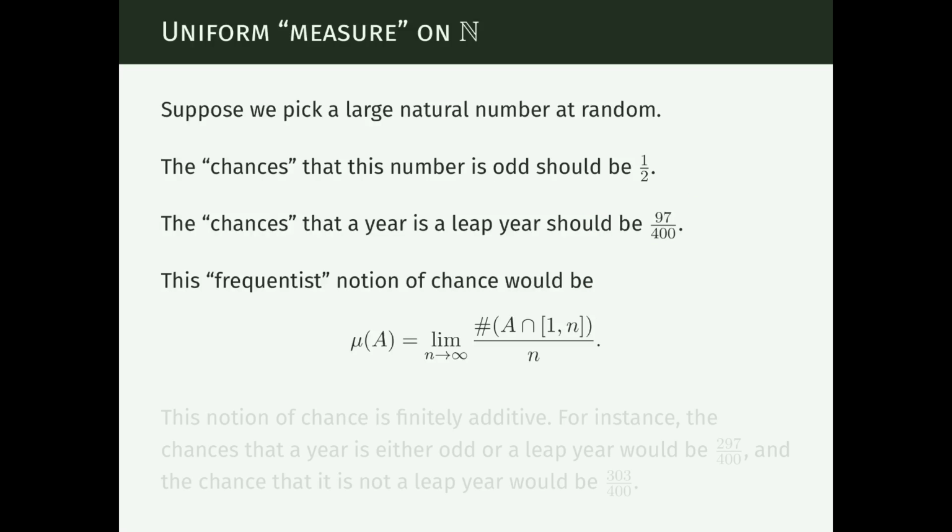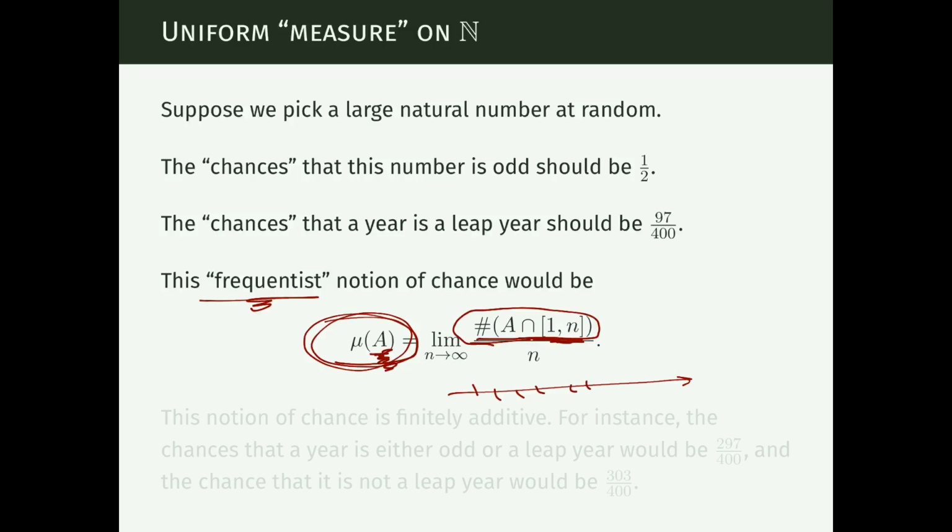So as I said in the beginning, this is in some sense a frequentist notion of chance. The chance that a natural number belongs to a certain set will be the number of points in the overlap of that set and the first n natural numbers, divided by n. We take a limit, and if that limit exists, we call it the chance of a number belonging to the set A.